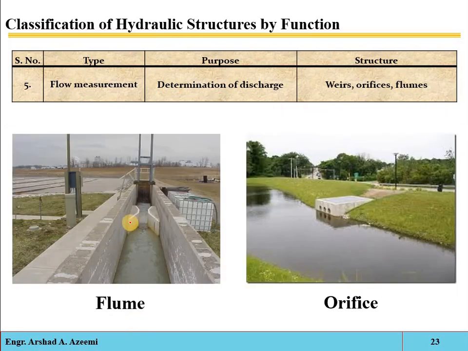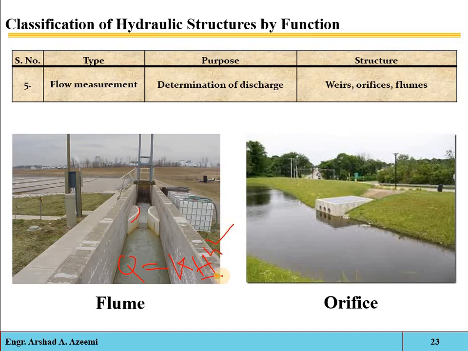Also, you can see the flume. This is a hydraulic structure which is constructed in the canal or in the water course for the measurement of discharge. Q is equal to K H to the power N, where K is the flume discharge constant. It will be different for different sizes of the flume. N is the discharge exponent, again dimensionless and dependent on the flume size.